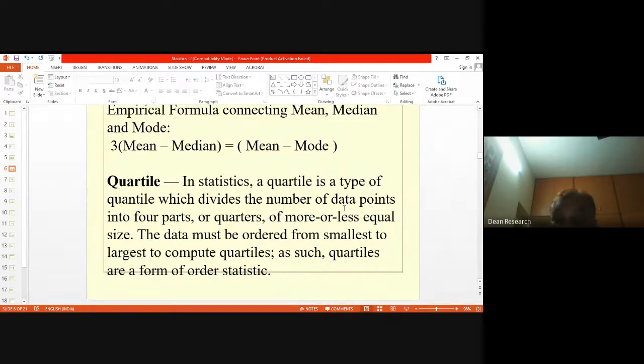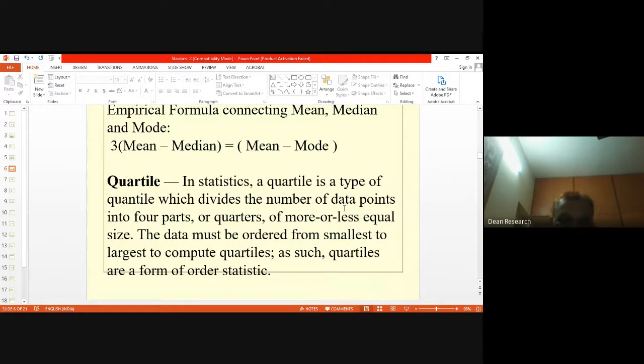Similarly, we have percentile. The entire data set is divided into 100 parts, and each part is called a percentile. Here it divides us into 4 equal parts, and all parts are more or less equal, or they may differ by one data value, depending on the number of values.